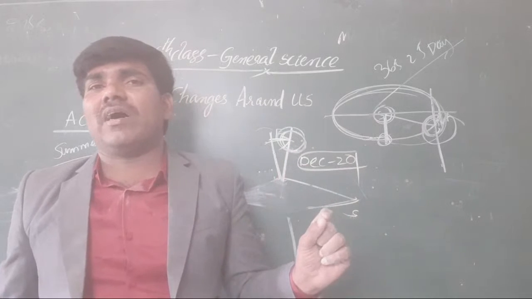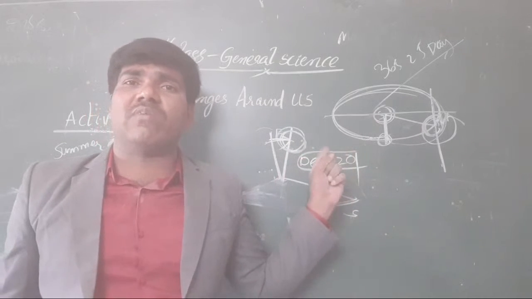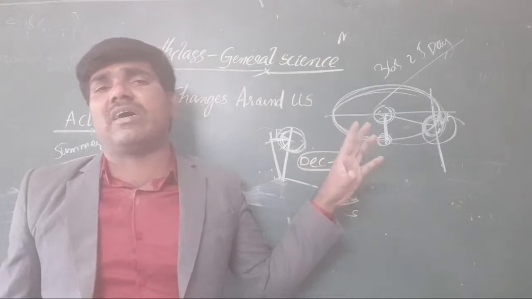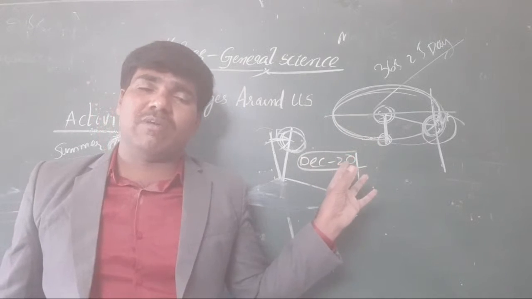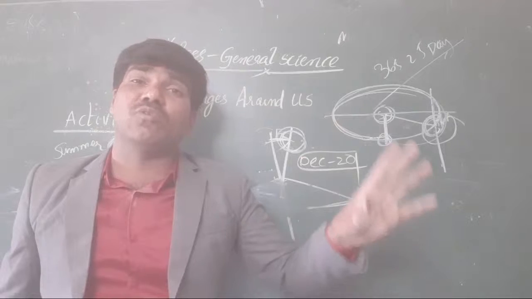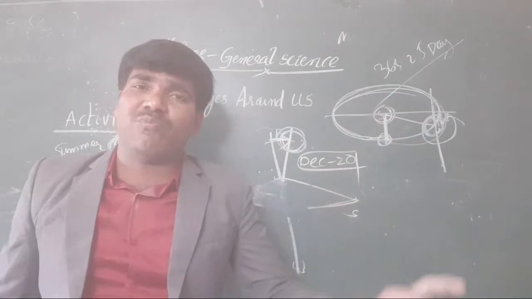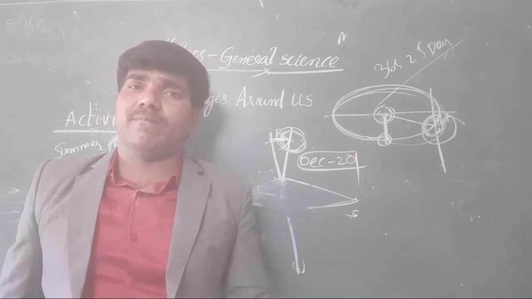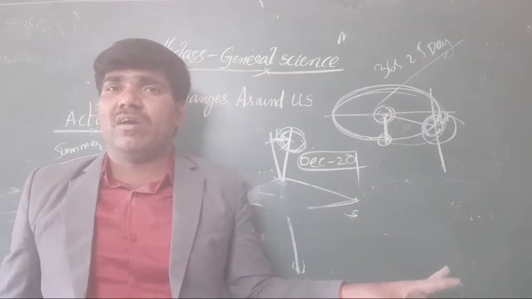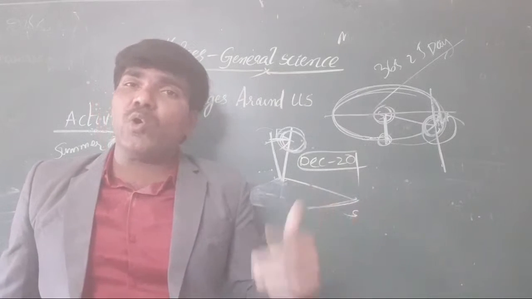Because of the rotation and revolution of Earth, the changes of seasons come. Mainly the changes of seasons come due to the revolution of Earth around the sun. That is the only cause for season change. And how do you recognize it?